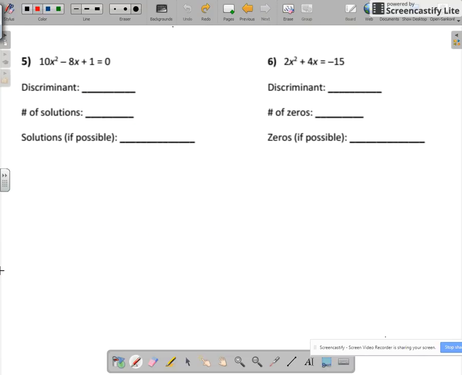Moving on to example 5. Again, we find our discriminant first of b squared minus 4ac. So b is negative 8. Negative 8 squared minus 4 times 10 times 1. Negative 8 squared is 64. Negative 4 times 10 times 1 is negative 40. 64 minus 40 is 24. So our discriminant is 24.